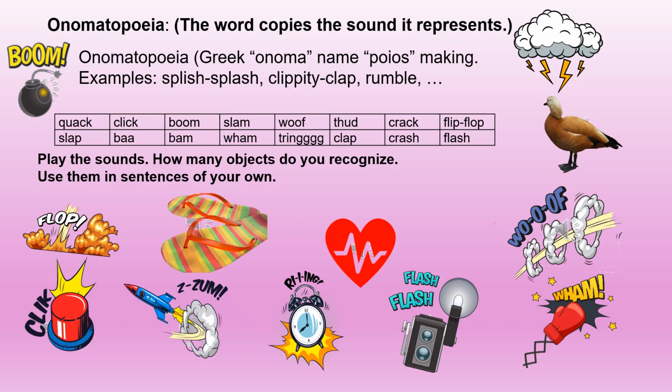Examples: splish, splash, clippity clap, rumble, the rumble of thunder, the clippity clap of a horse running, quack, click, boom, slam, woof, thud, crack, flip, flop, slap, bah, bam, wham, tring, clip or clap, crash, flash.